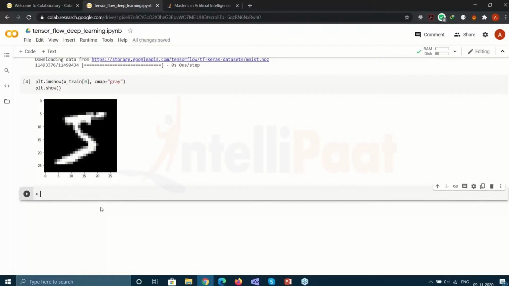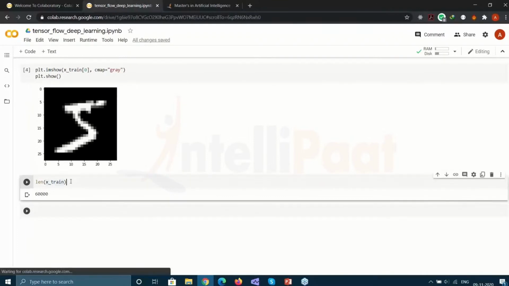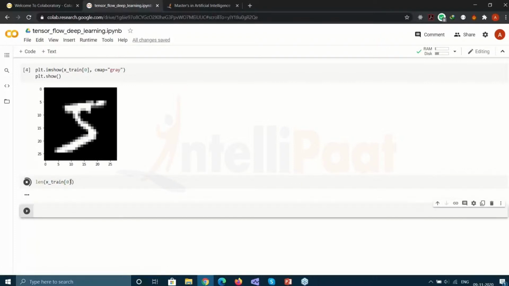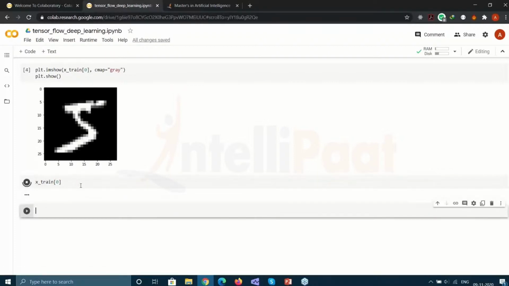Let me just show you what the data looks like. Let's take a look at the length of the x train. So our training data has 60,000 values. The first row in our training data contains 28 values. If I were to show you what the training data looks like, this is what it looks like.